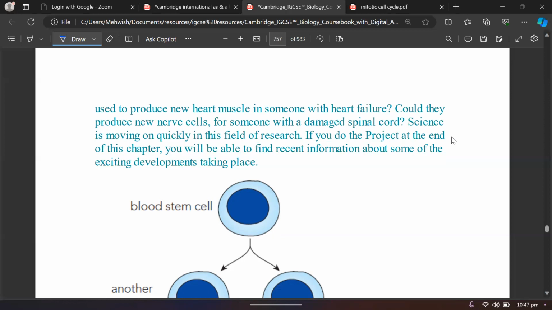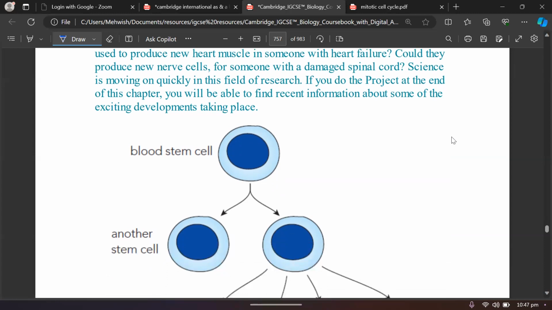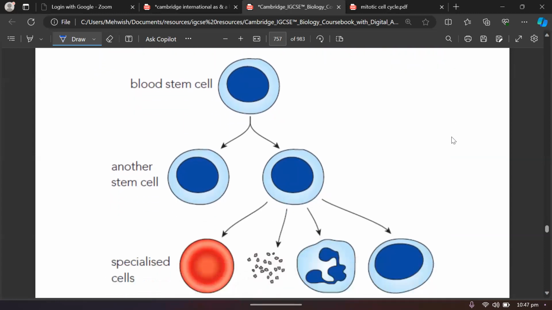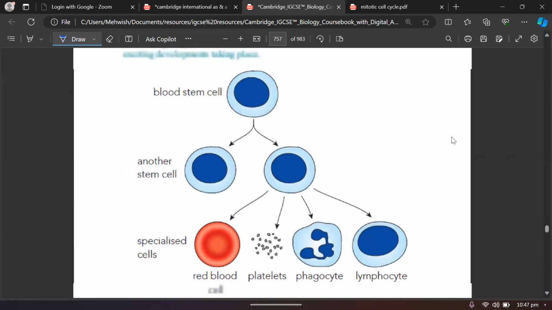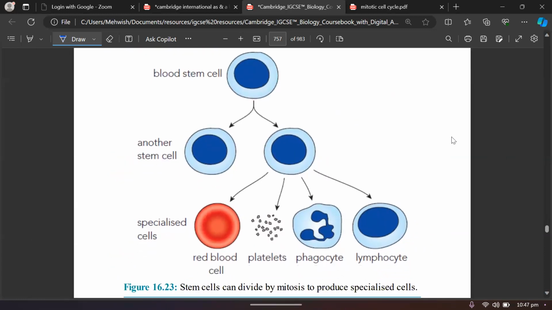Now there are certain questions that we need to ask ourselves: whether we can make heart muscles or not, whether we can produce new nerve cells or not, or whether they can be implanted or transplanted into the spinal cord of a person who has got some nerves damaged in the spinal cord, right? Science is moving very quickly in these fields, and there are so many projects going on worldwide to do more researches and to have more findings and more information to develop stem cells to make heart, to make nerve cells, right?